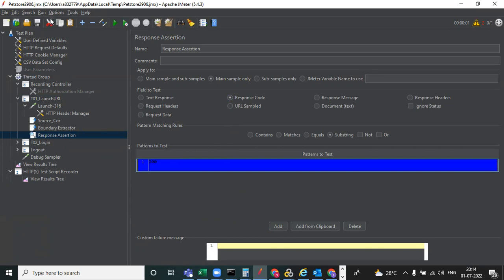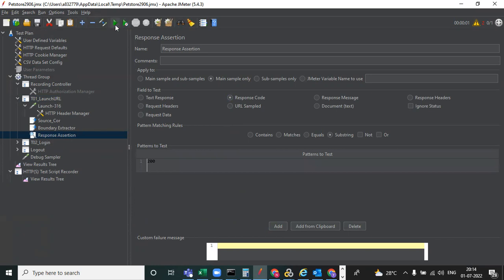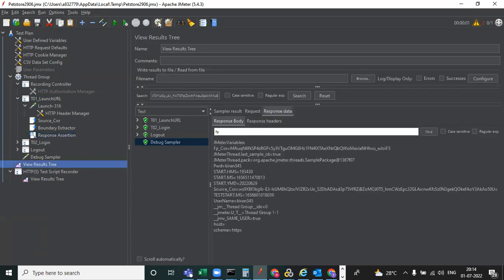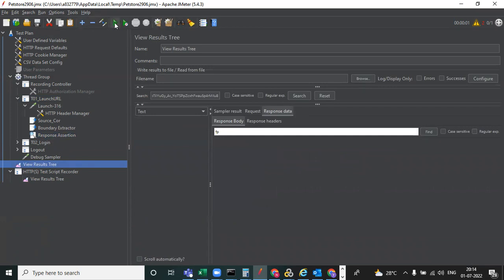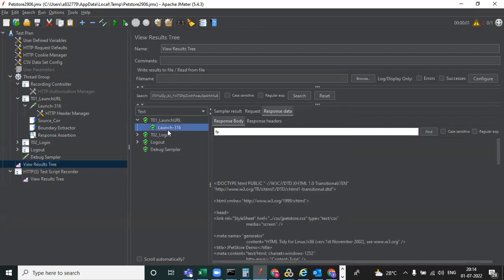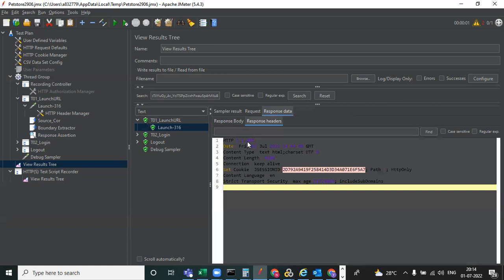Now we need to execute this. I just saved it, and before executing you need to clear this, and then you can start it again. See, we have given 200 here. You can observe the response body, here it is 200. 200 means the request was valid and we get a valid response. That is why you are getting a 200 response, which means this page is validated successfully, and the login page is working fine.